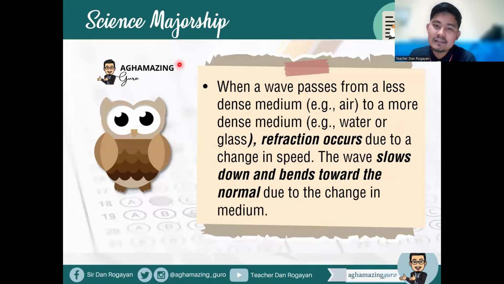So when a wave passes from a less dense medium like that of the air to a more dense medium like water or glass, refraction occurs, okay, due to a change in speed. So the wave slows down and bends towards the normal due to the change in the medium. Okay, so that is refraction. Okay, so the direction actually changes.